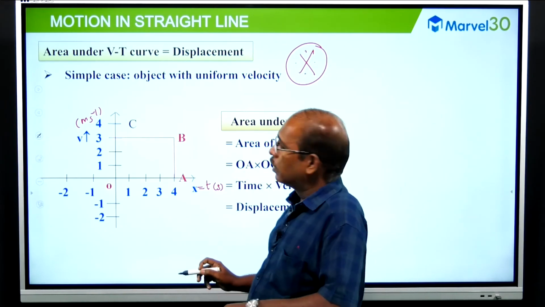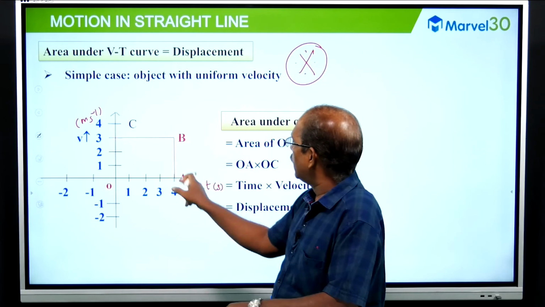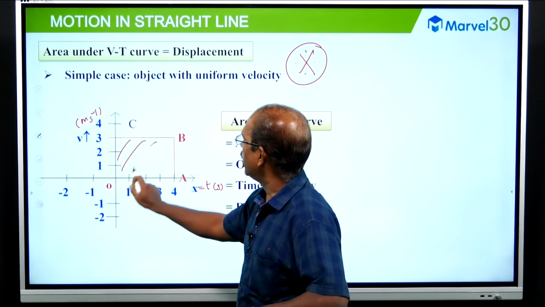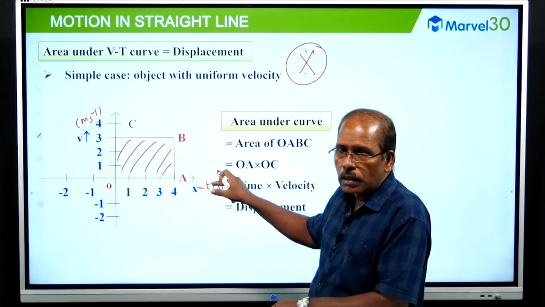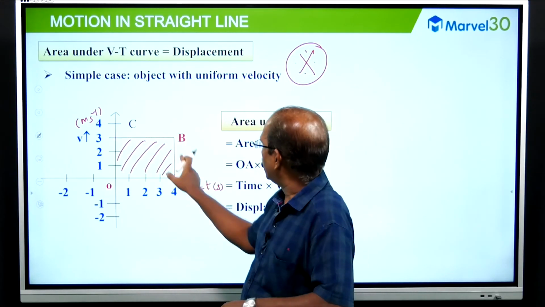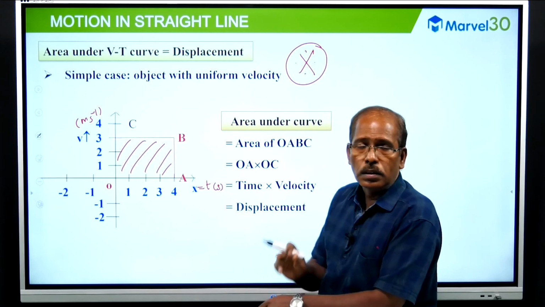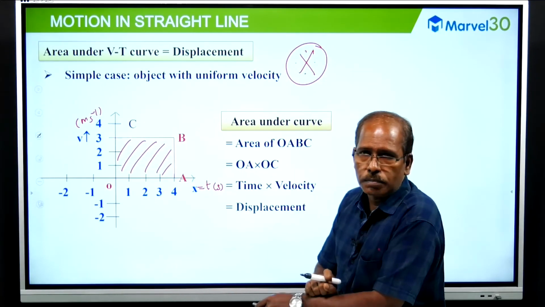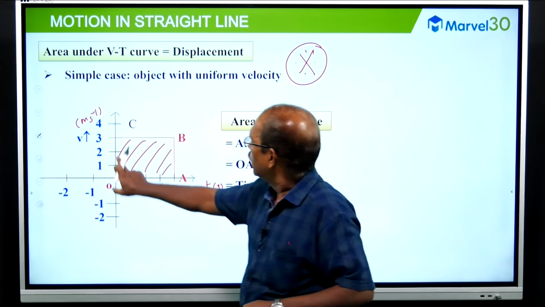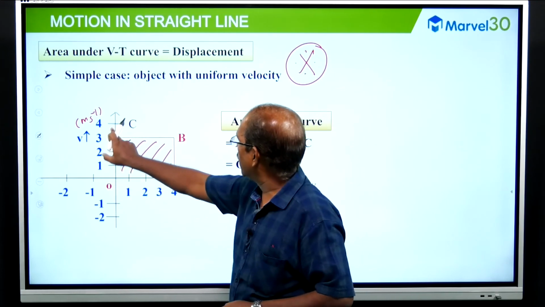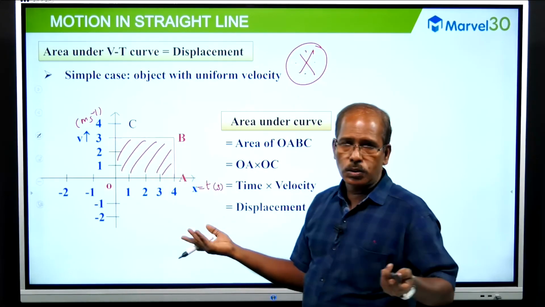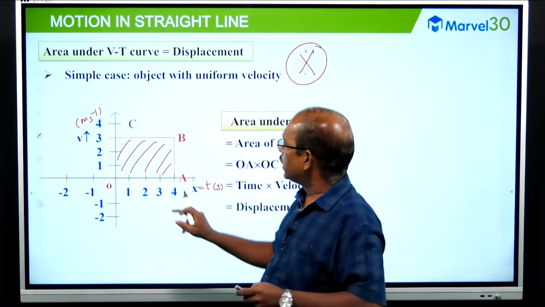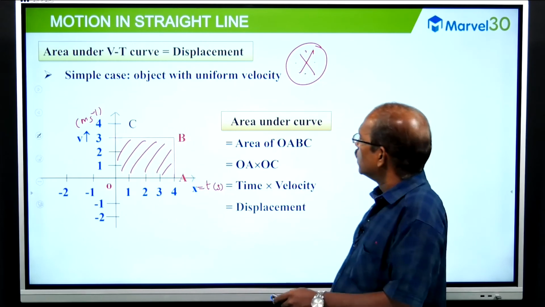With the help of velocity and time, if we find the total area of the graph drawn between speed and time, it will give the total distance traveled. What is the distance traveled? At 3 meter per second, a steady speed, 3 into 4 is 12 meters. What is the total distance traveled? 12 meters.